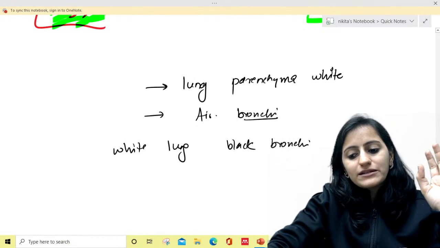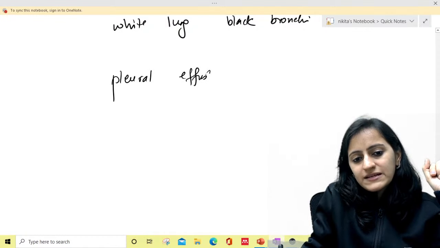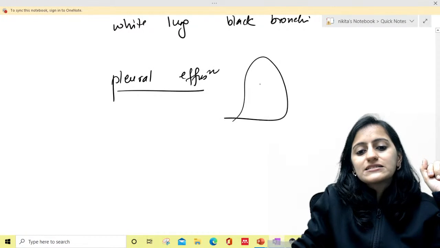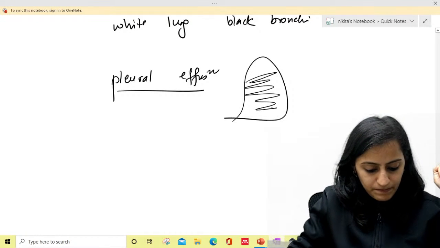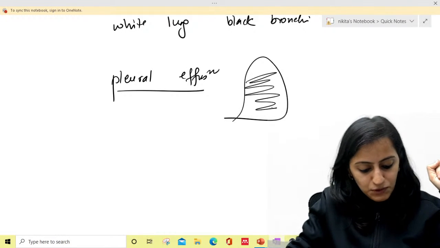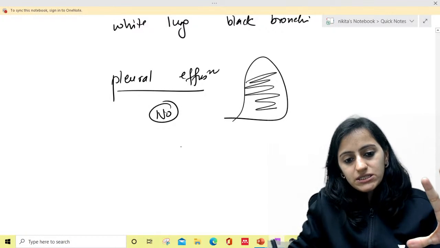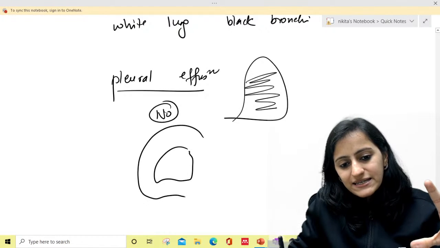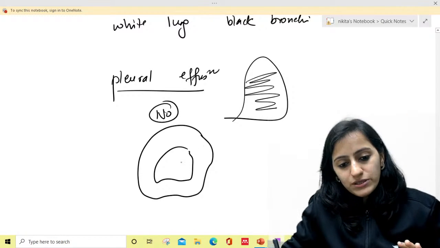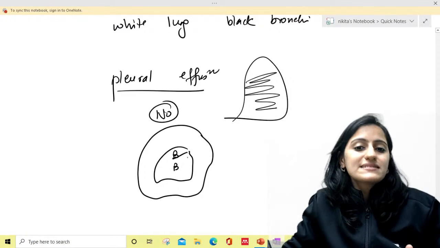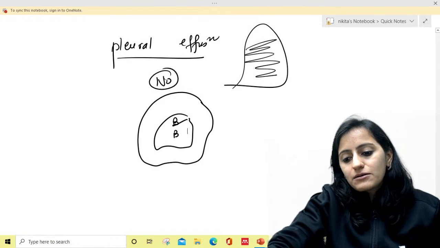If I ask you whether you will see the air bronchogram sign in pleural effusion, yes or no. If I tell you that there is a whiteout hemithorax and the cause is pleural effusion, will you see the air bronchogram sign? No, right? Why no? Because the whiteout here is not because of the lung becoming white, it is because of the pleural effusion, the surrounding pleural space containing fluid. That looks like whiteout. The lung is still black, the bronchi are still black. So there is no black and white contrast. So pleural effusion will not give an air bronchogram sign.